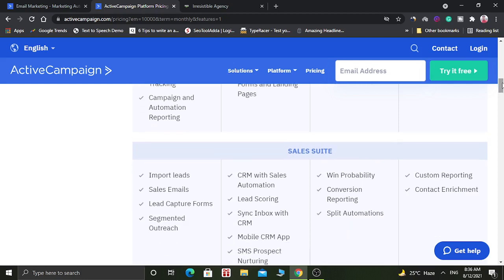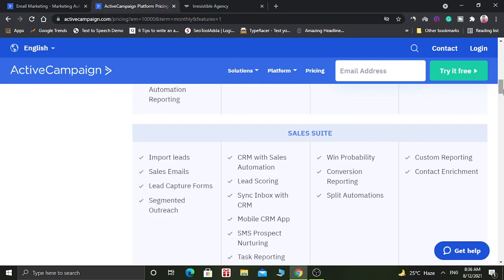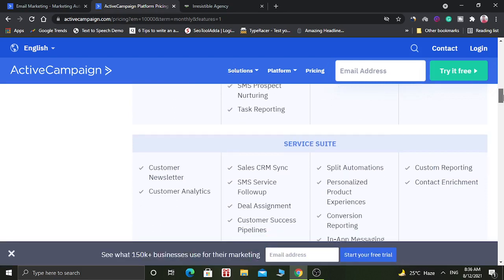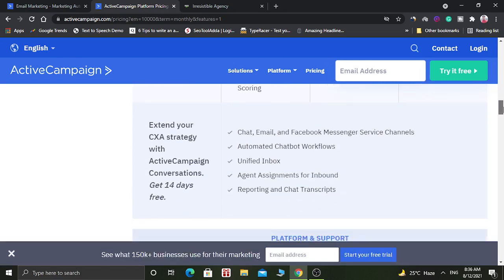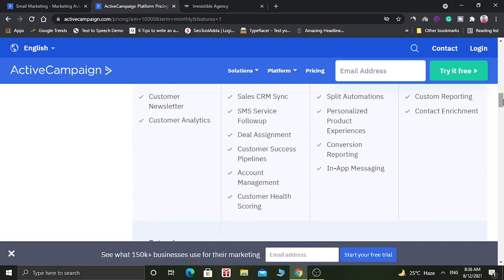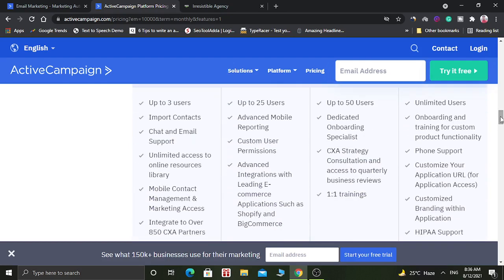You can import lots of leads at once. They have an import lead option. You can create sales emails. You can create lead capture forms, and you can also do segmented outreach. So this is a very good software if you want to do email marketing. So let us go to GoHighLevel and see what features it provides.